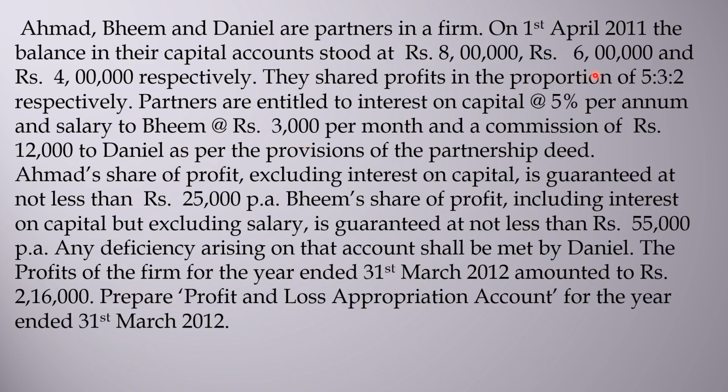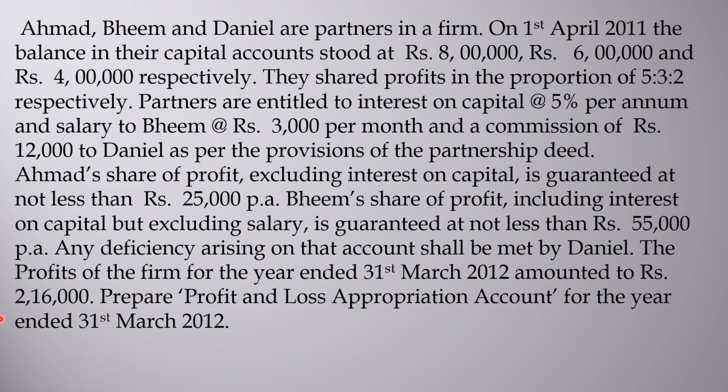But you have to consider interest on capital, that is 30,000, as well as the share of profit, whatever came. Altogether it should be a minimum of 55,000. If it is coming less than that, then the shortage will be borne by Daniel. So this is the actual meaning of this part: minimum profit guarantee borne by one partner to the other two partners.